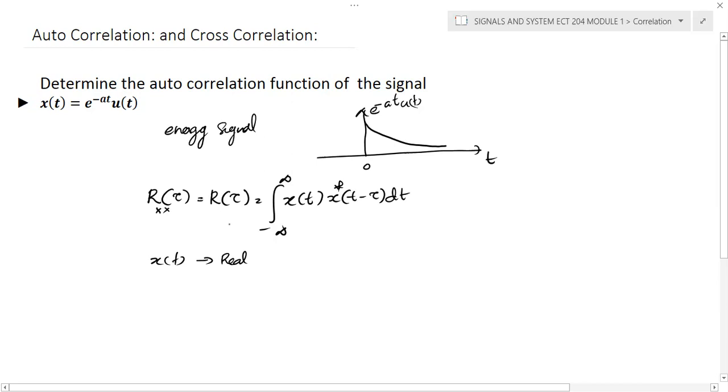Now I can directly substitute the signal. So r of tau becomes the integral from minus infinity to infinity. x of t is simply e raised to minus at into u of t, into the second signal. We don't need to take the conjugate, simply the shifted version: e raised to minus a, in place of t substitute t minus tau, and in place of u of t, write u of t minus tau. Simply find x of t and x of t minus tau.